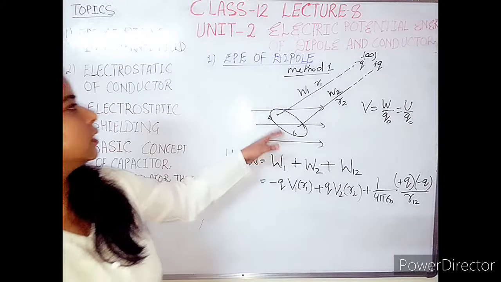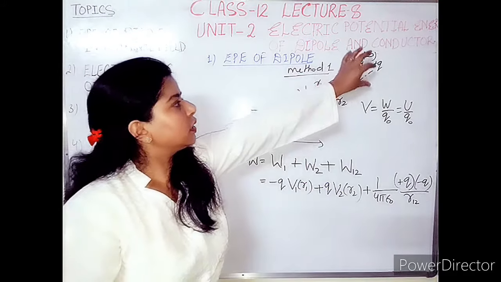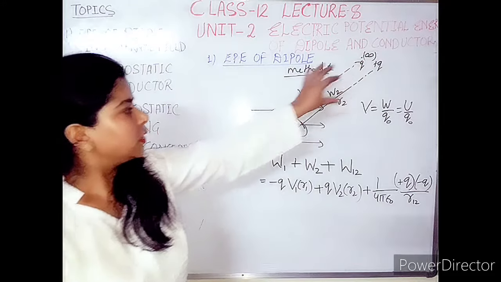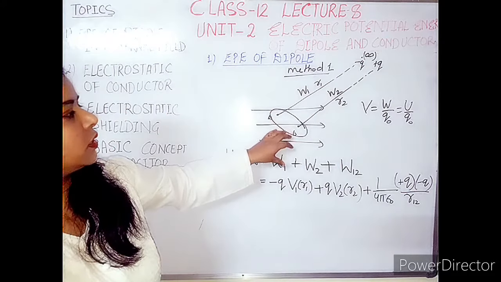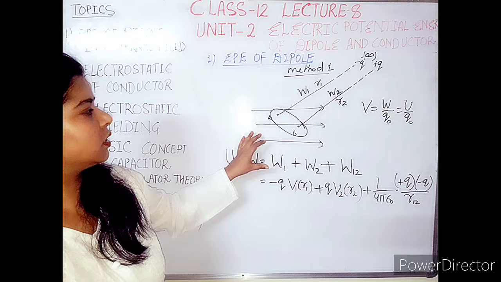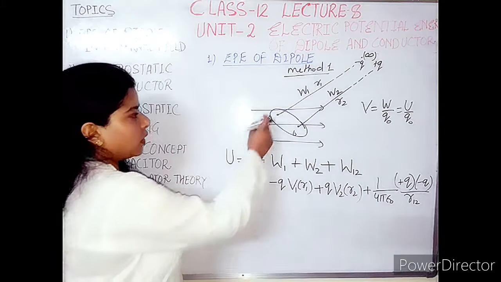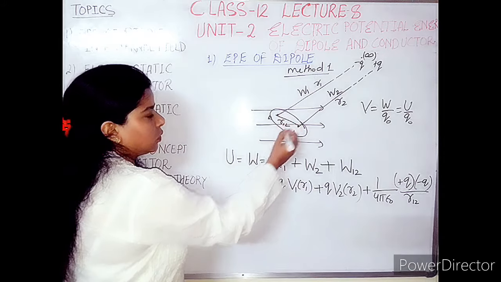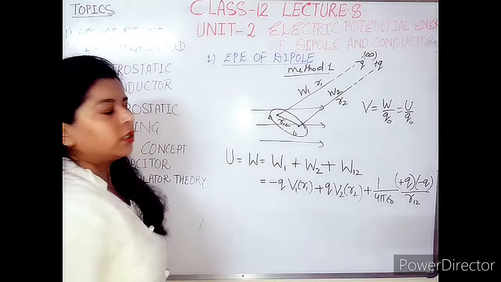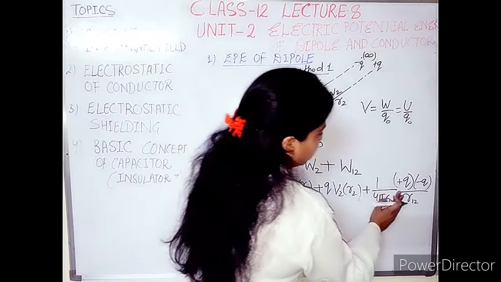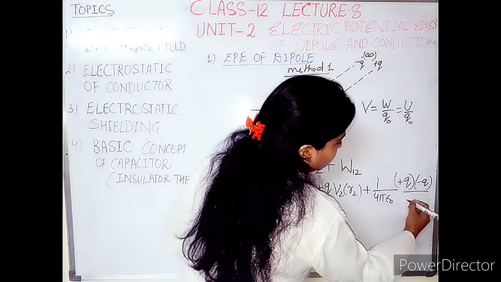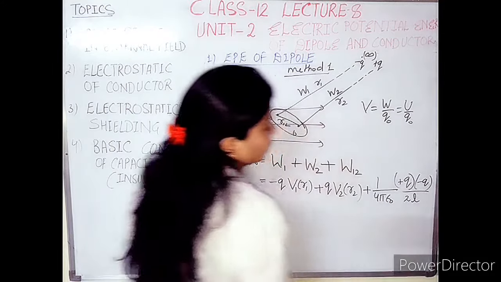As I told you, in this method initially they are not forming any dipole, but when they enter the field they form a dipole. So as we have taken the case, the dipole length is 2L. So in place of the R12 distance, I am putting the dipole length, which is equal to 2L.